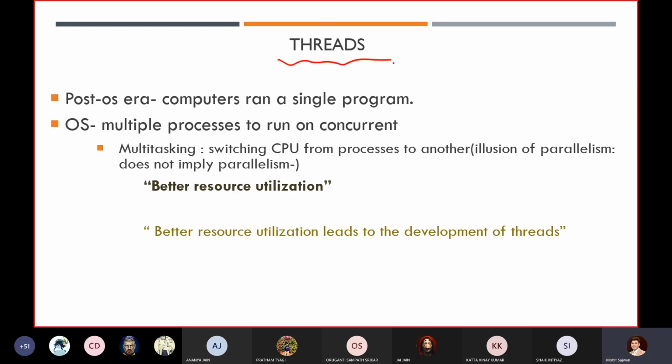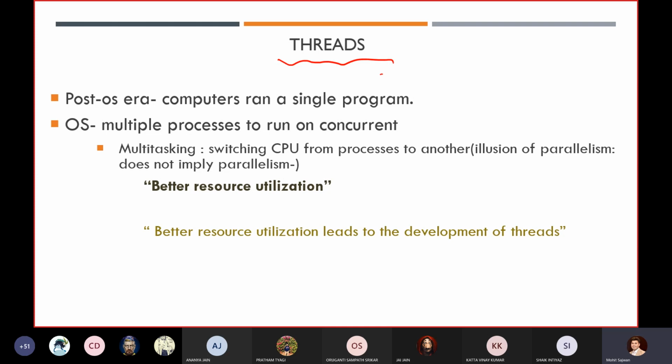Now, what do you mean by thread? Before going into thread, I just want to give you an idea about our operating system too. I'm not going into depth, because nowadays we have operating systems which follow multitasking. I have given you an example: you are listening to music, as well as writing code or downloading some file.